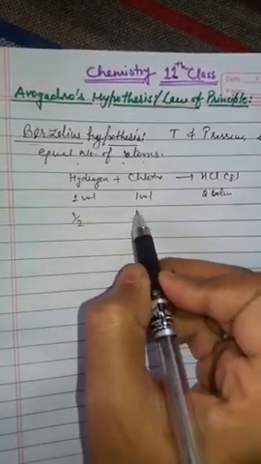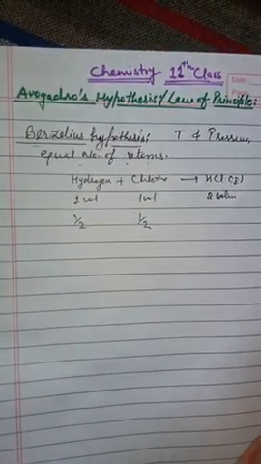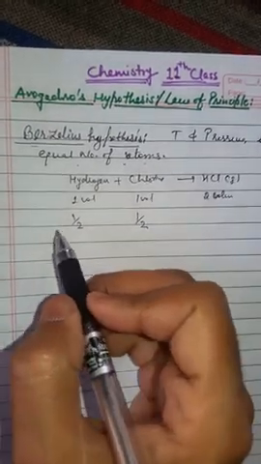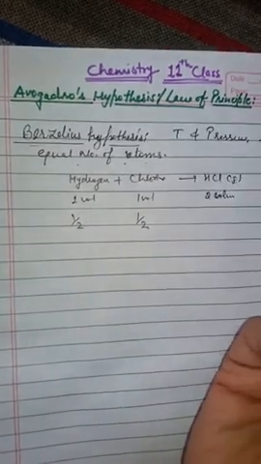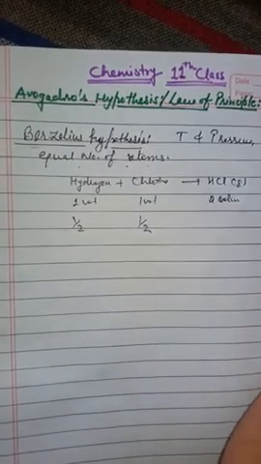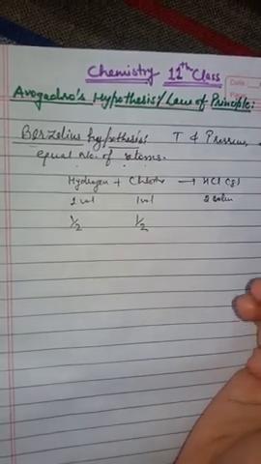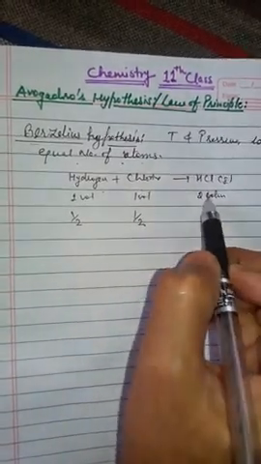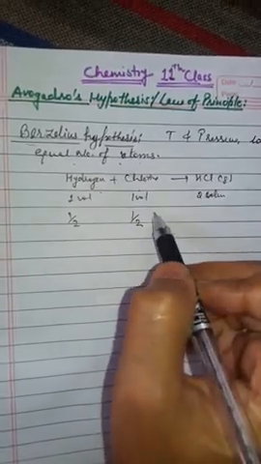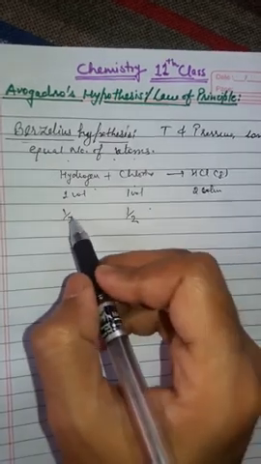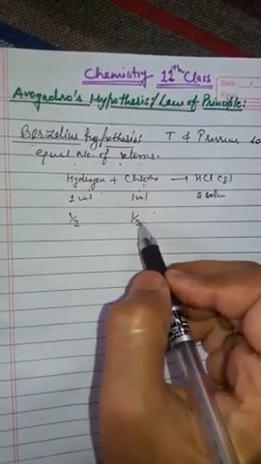So one compound of hydrogen chloride gas would be made up of half of the hydrogen and half of the chlorine.